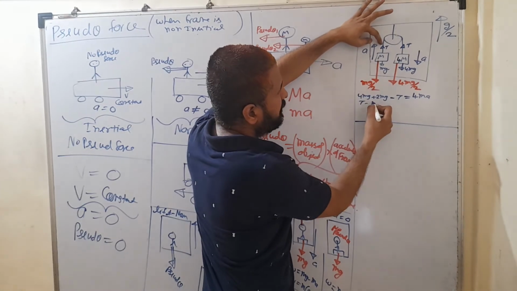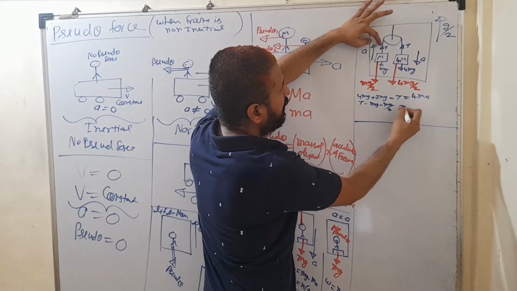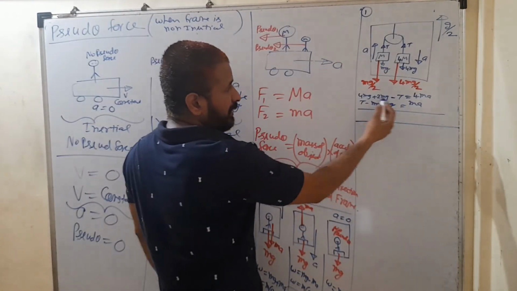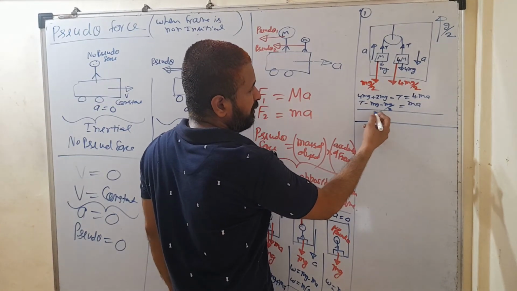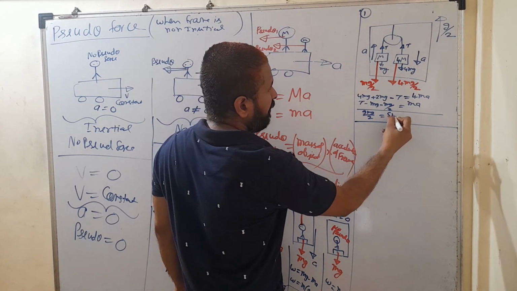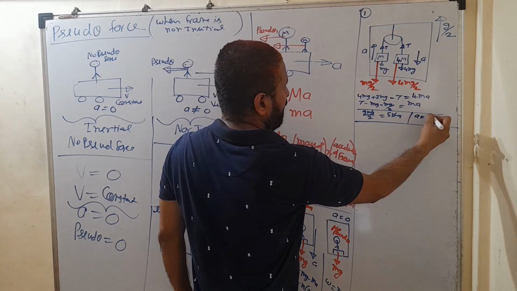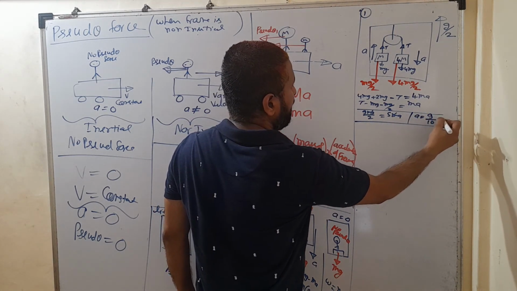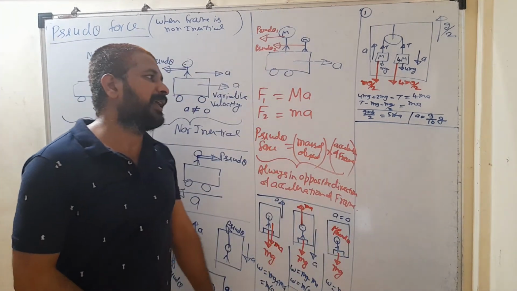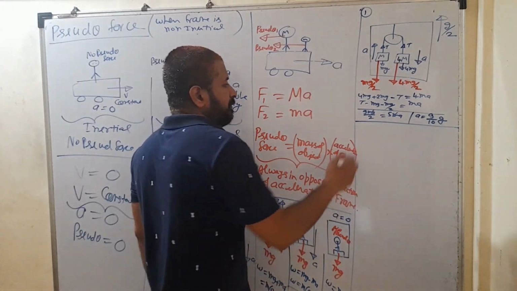So T minus weight is what? mg minus mg by 2 is equal to what? ma. Now you can solve these two equations. T will get cancelled. 6mg minus mg, 5mg minus mg by 2, you will get 9mg by 2 is equal to 5ma. m will get cancelled. So what acceleration are we going to get? 9 by 10 g. That's the acceleration of the block. Then by substituting this acceleration value, you can get the tension on the string.